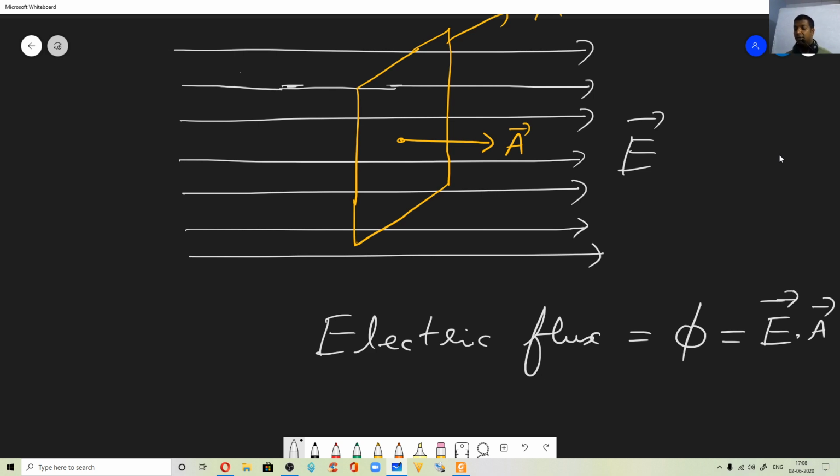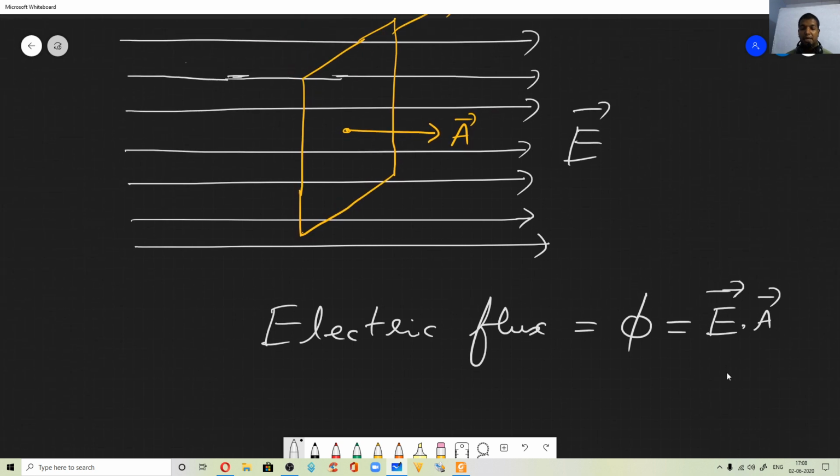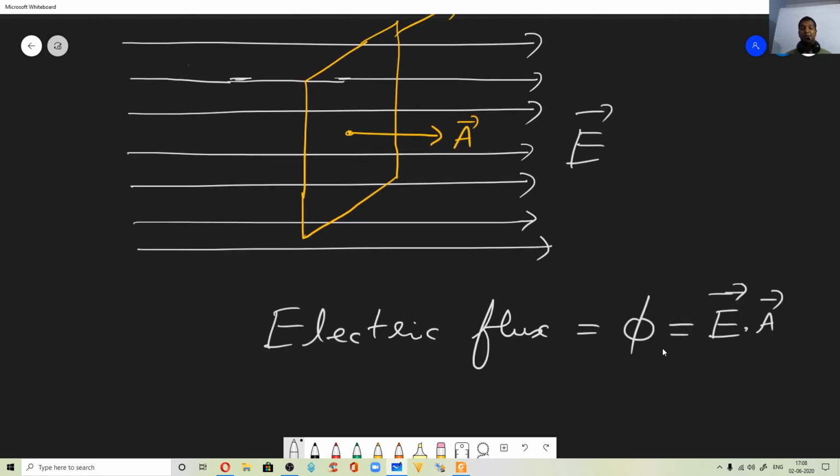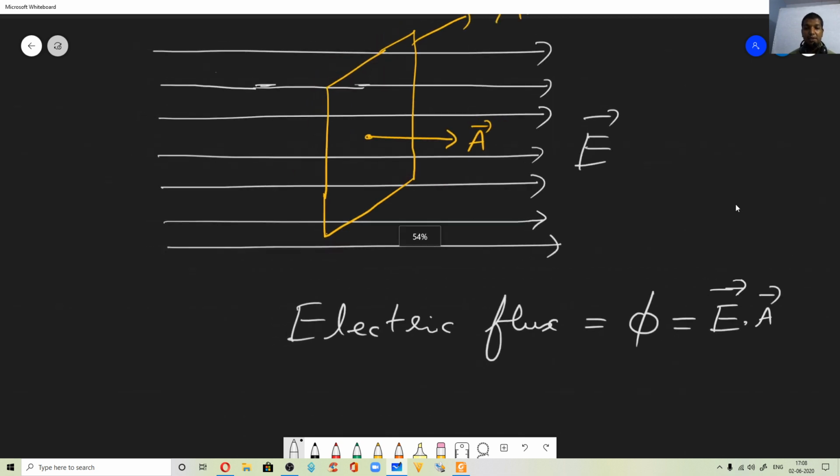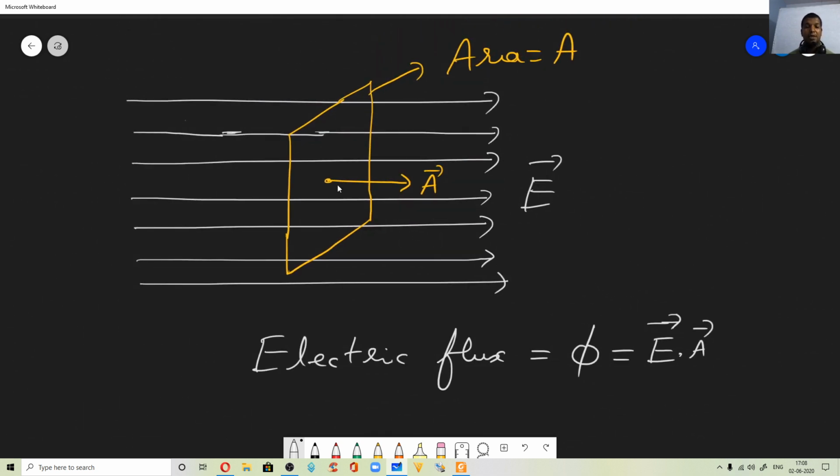Now there are a few cases where you can see the electric flux varies on the orientation of the area. For example, here the area vector and the electric field vector are both parallel.